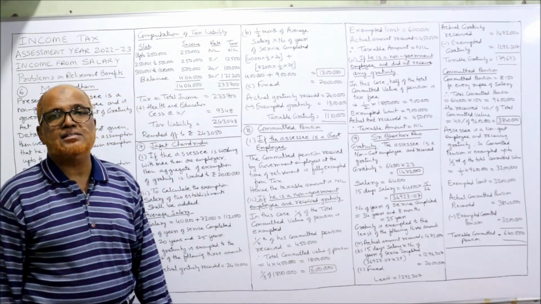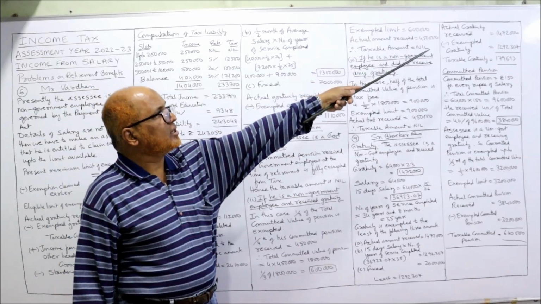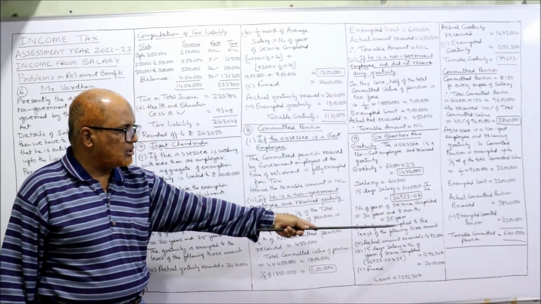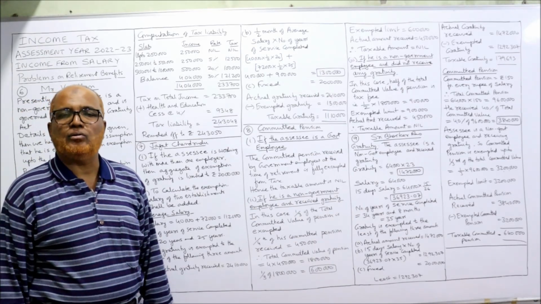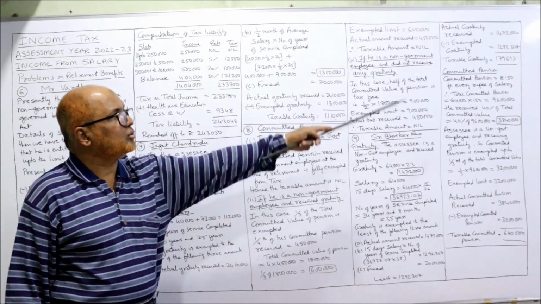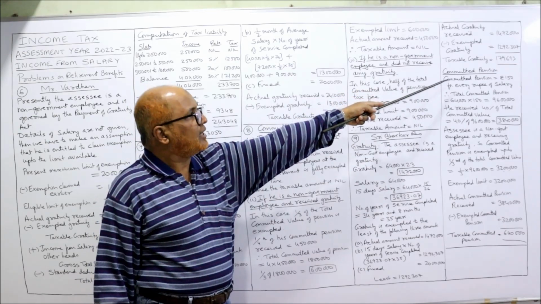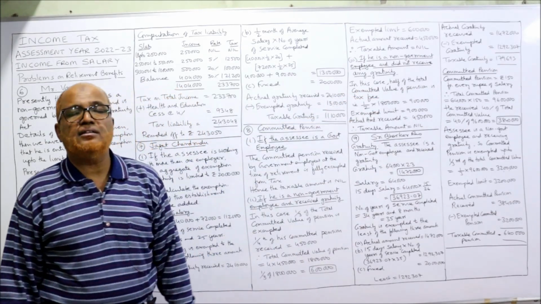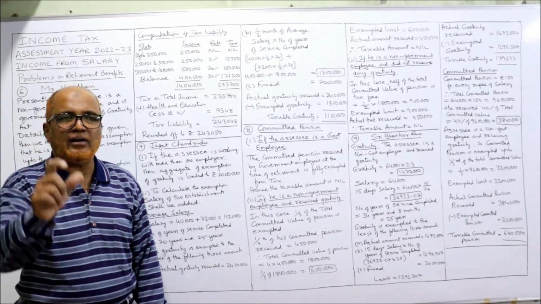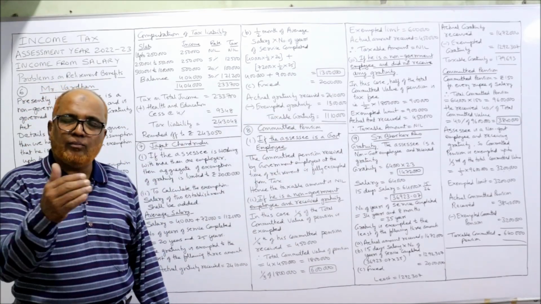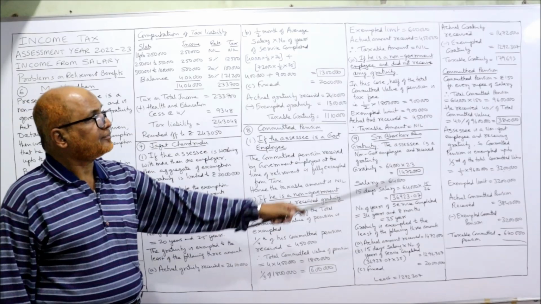Now we need the taxable amount. So actual gratuity received is 14,72,000. From this, deduct the exempted amount. The exempted amount is 12,92,307. The taxable gratuity comes to 1,79,693. That's it. So one part we have completed, gratuity. Now we'll come to commuted pension.